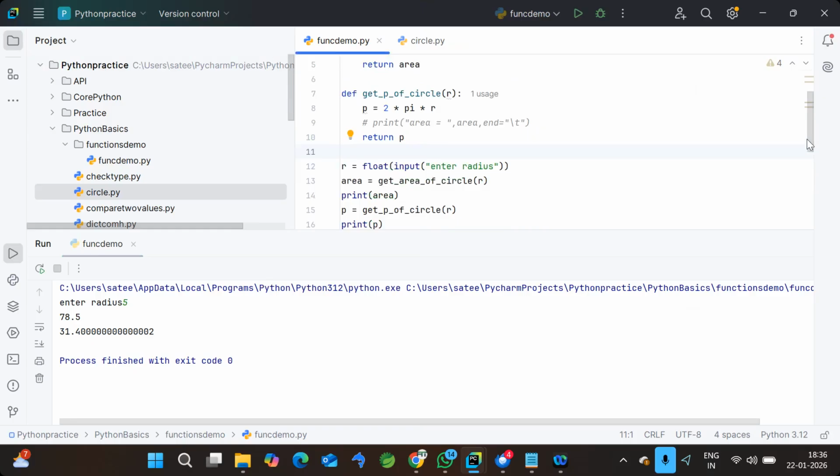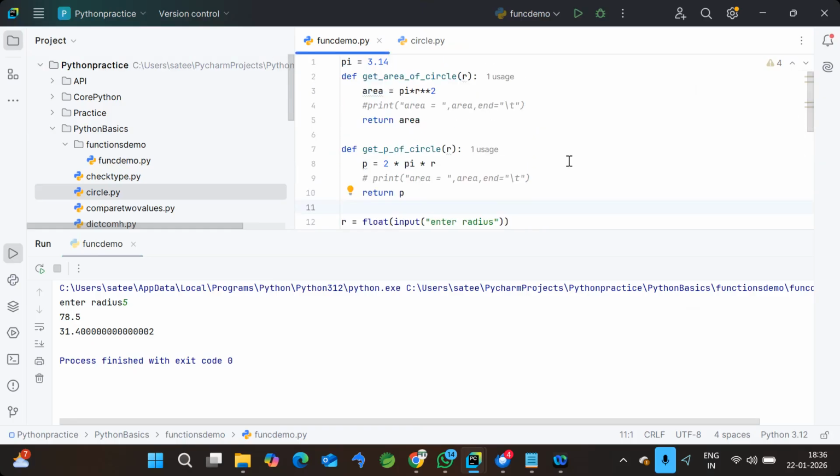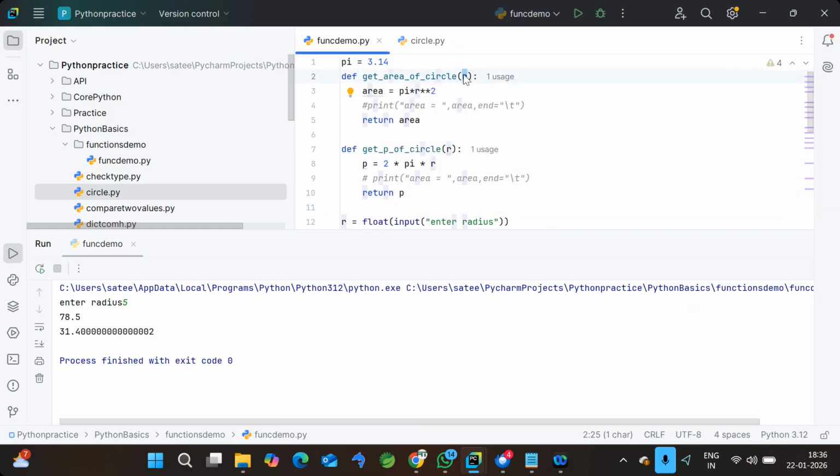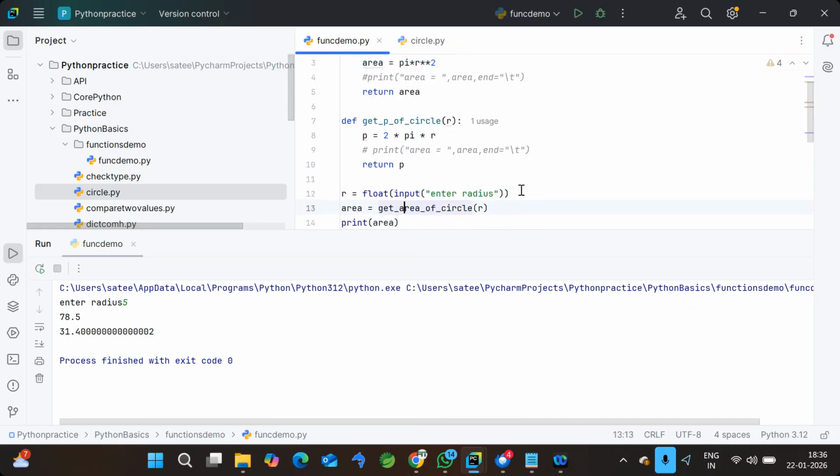So now local and global, I hope you are clear. Now the next point I want to tell you here is default value. In this case, we gave r as an argument, meaning input, and if I define it like this, it is mandatory for the function. That means without passing that r value, you cannot run this program. That is what it indicates, and that is called a required parameter. Required means that value should be mandatory.